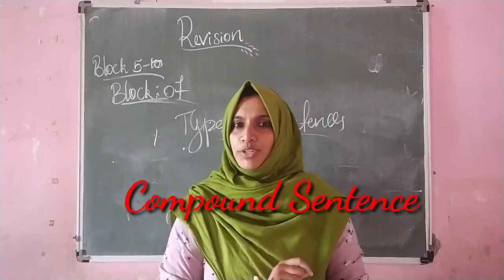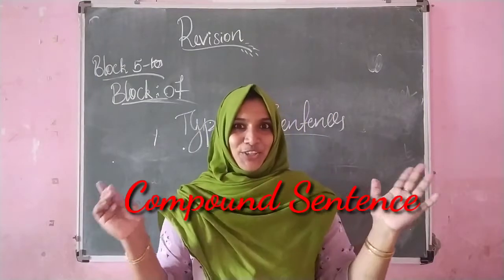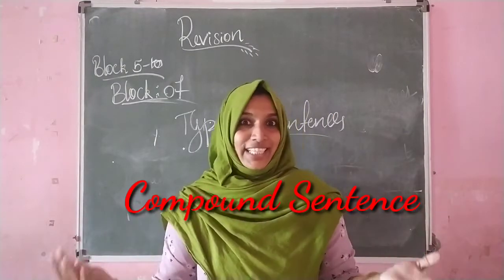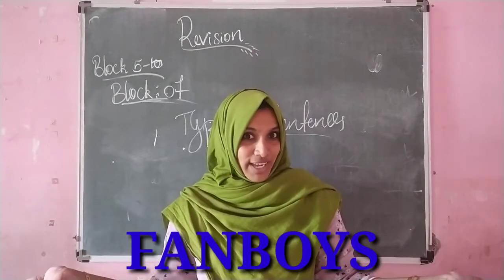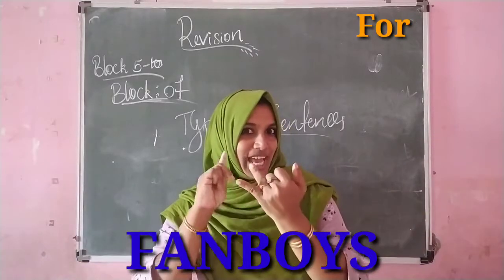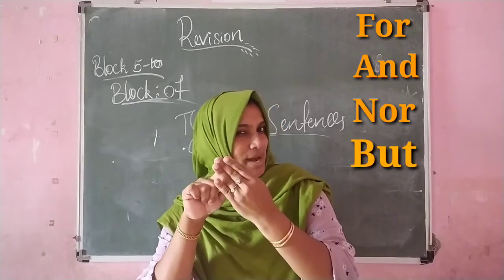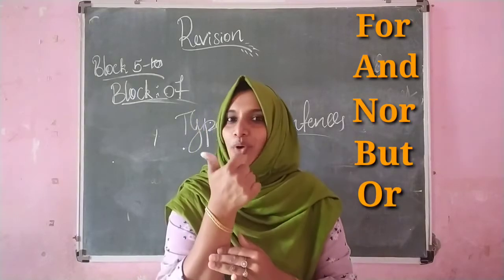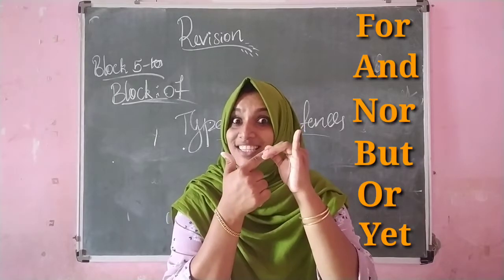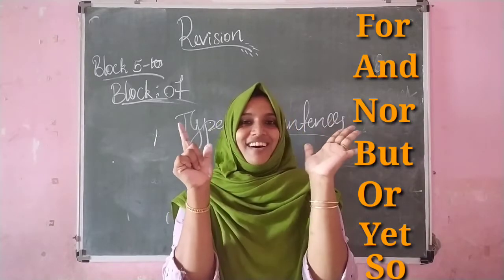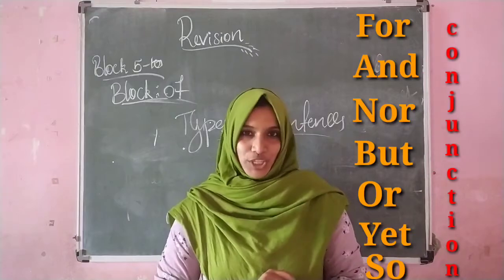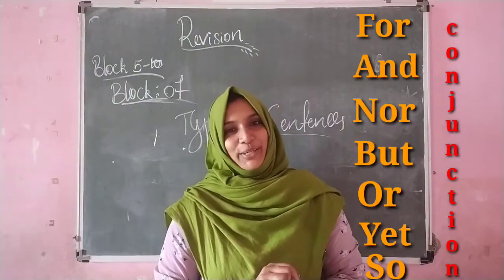And what about the compound sentence? Yes, conjunctions, connecting words, FANBOYS: F for, A and, N nor, B but, O or, Y yet, S so. So these we call the conjunctions, the connecting words.